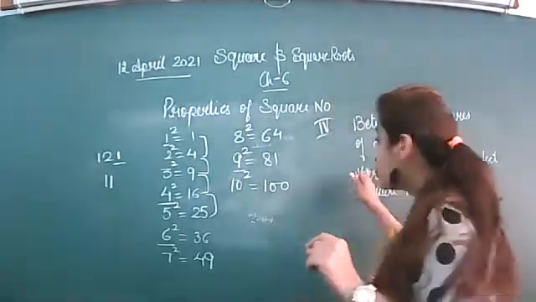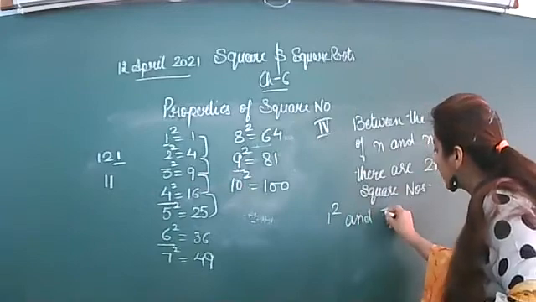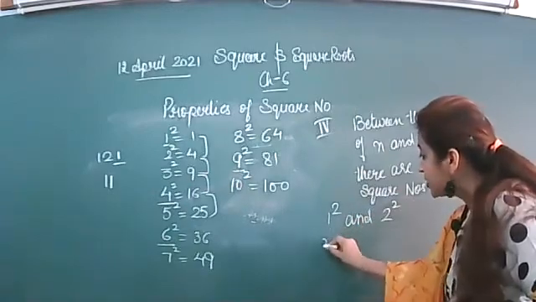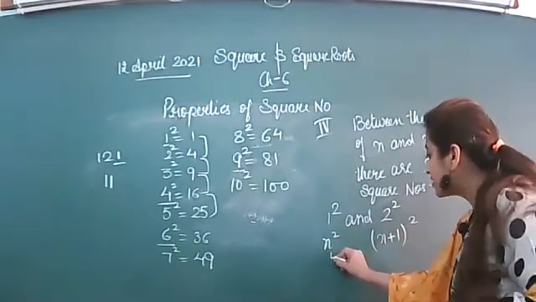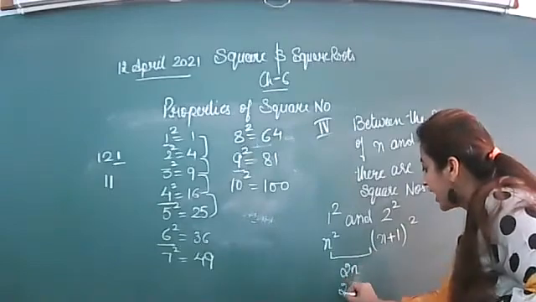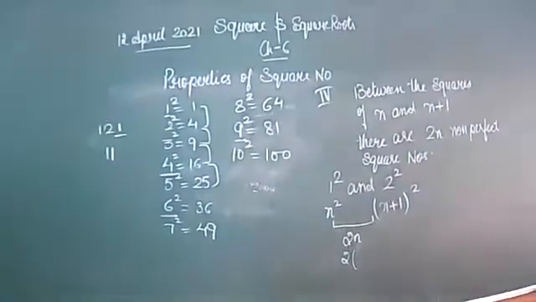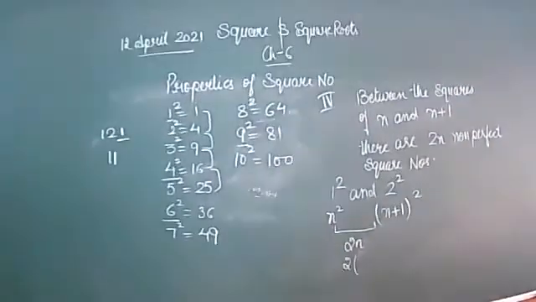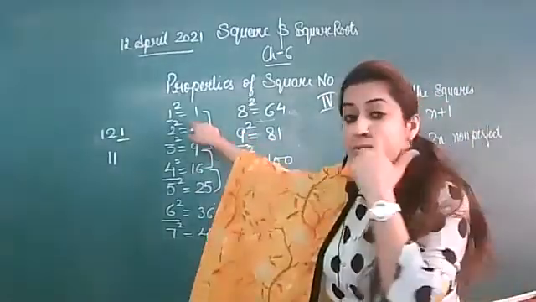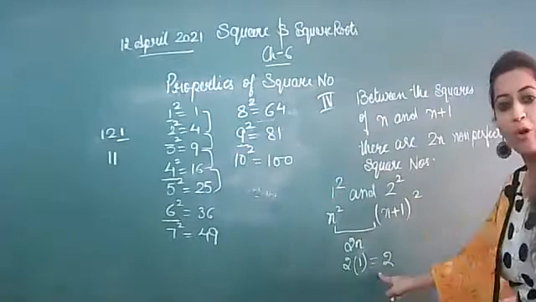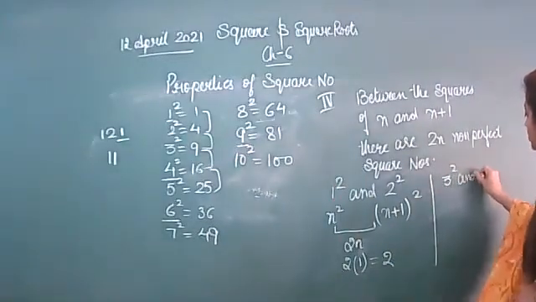But if you use this property, I can show you like 1 square and 2 square. You took an example, this is your n, this is your n+1. Between them how many numbers lie? 2n. And what is the value of n here? n is 1. So let's put the value of n here, that is 2. You counted how many numbers come in between? 2. And from the formula also, 2 came. Look at one more example, 3 square and 4 square.